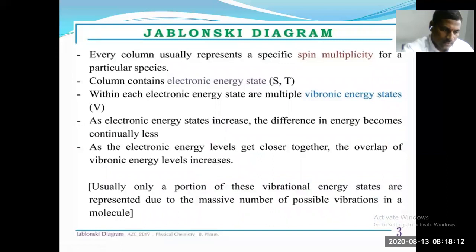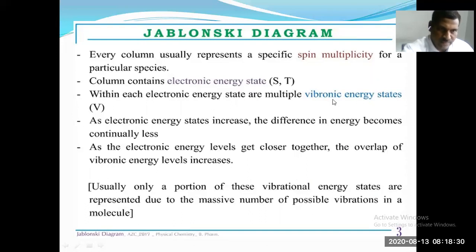So every column usually represents a specific spin multiplicity for a particular species. These are electronic energy states, singlets and triplets.